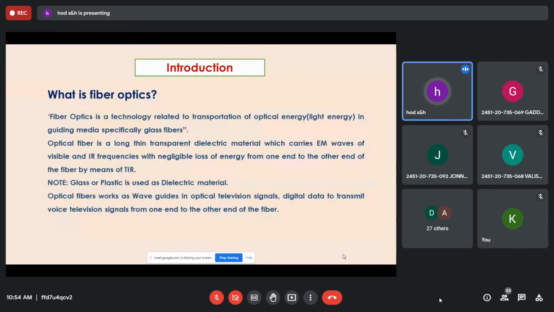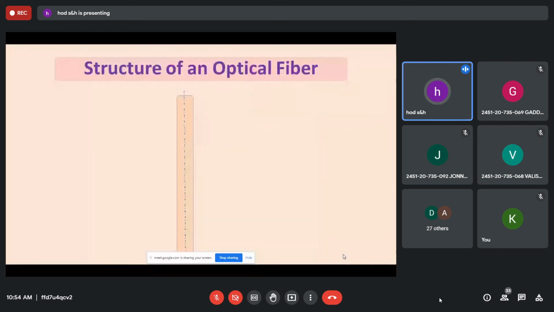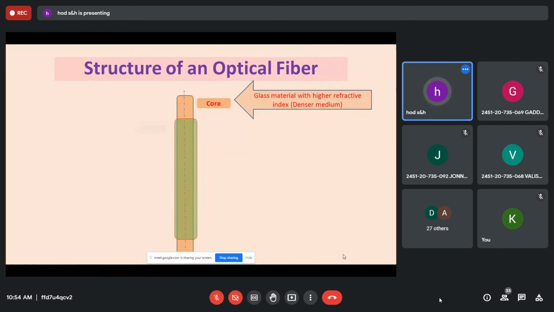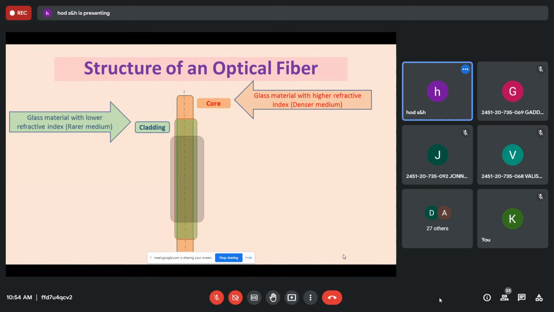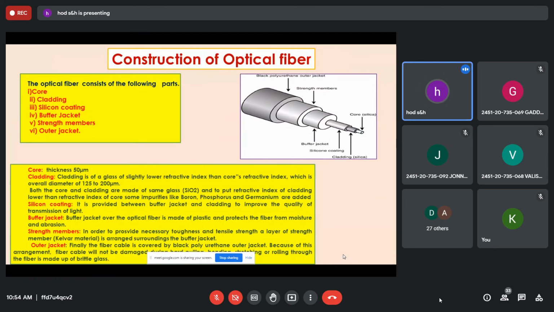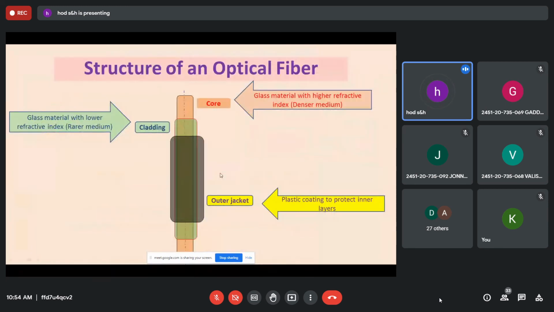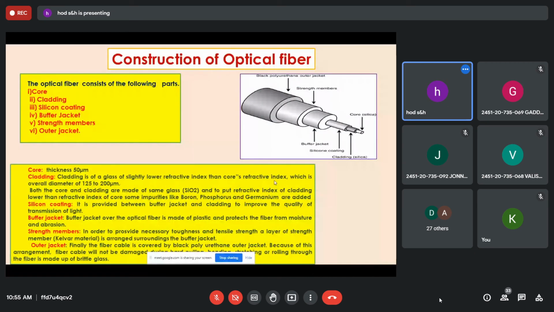The introduction is not required. The structure of optical fiber is important to practice. Core, cladding. This diagram you should draw and explain the construction of the optical fiber. The second one is not required. Explain the core and cladding, and the primary coating and secondary coating.